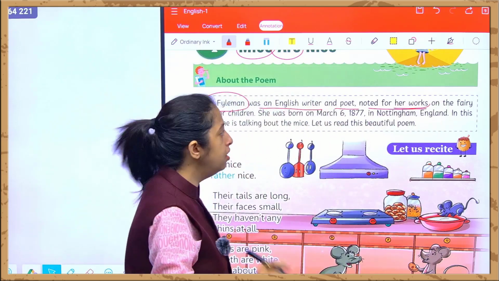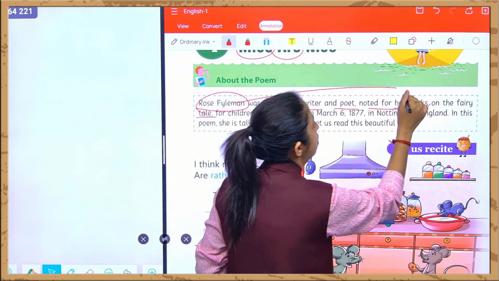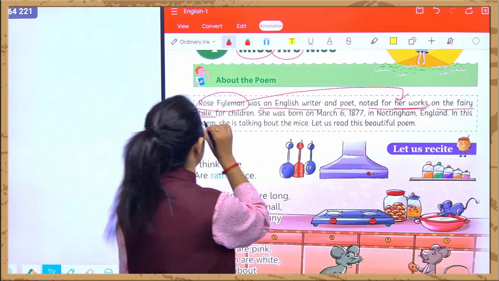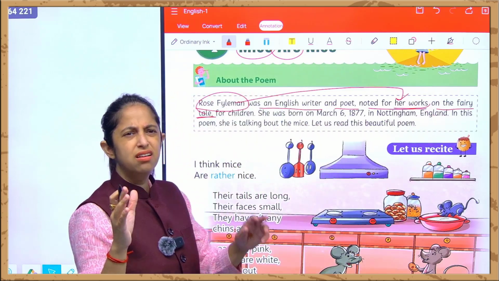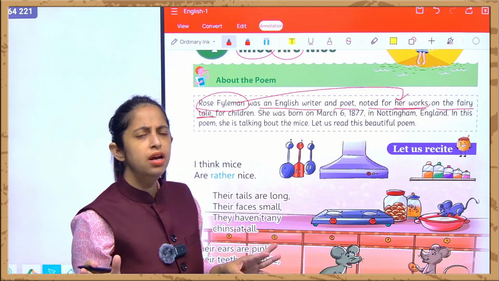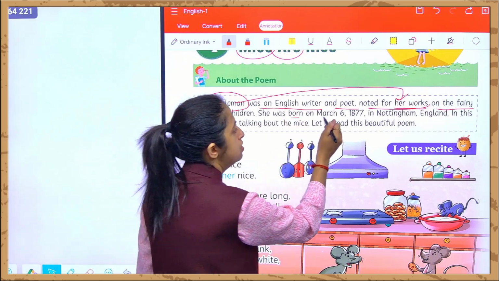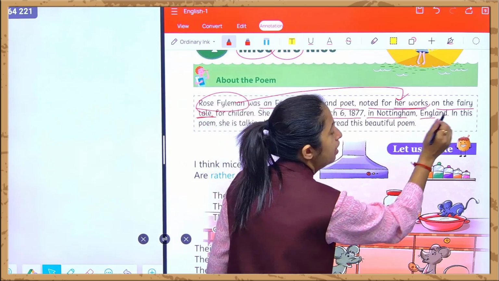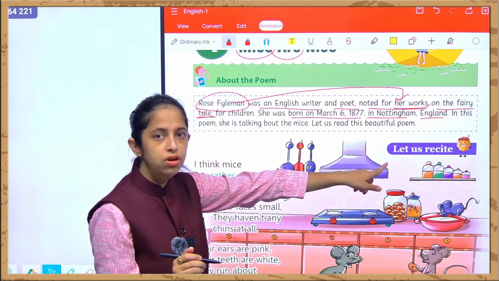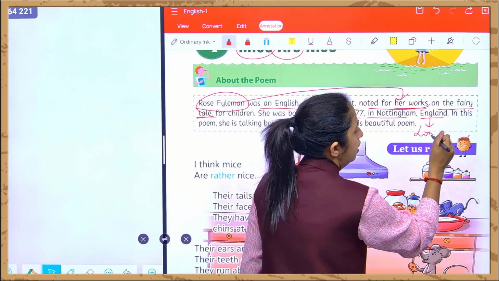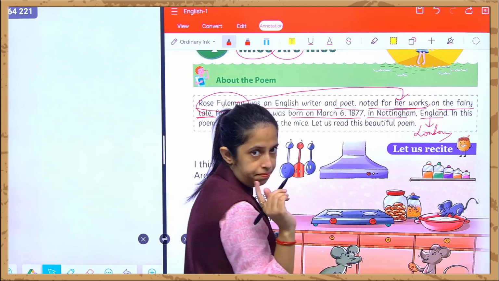She is a female, that is why it's written her to denote females, okay? On the fairy tale. Fairy means like परियों वाली कहानियों के ऊपर ये बहुत ही ज्यादा poems और अपना काम करते हैं. She was born in Nottingham. It's in England. England is a country which is also known as London. You also call England as London, okay?